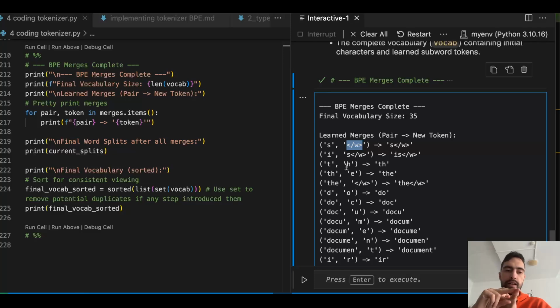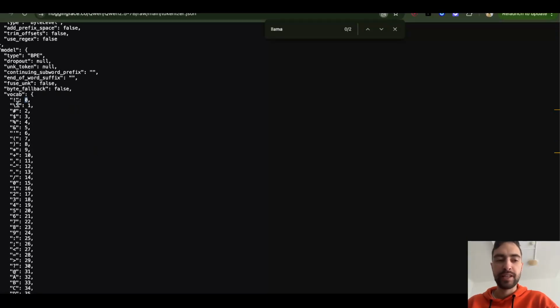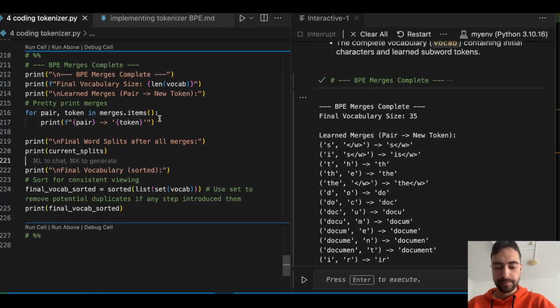It's faster to search over numbers, integers, than strings. It's also easier to store integers in memory while you are processing. It requires less memory than storing strings. And so as you are creating the vocabulary in the real LLM, you would also be appending these indices to each of the tokens. But we didn't do that for simplicity reasons.